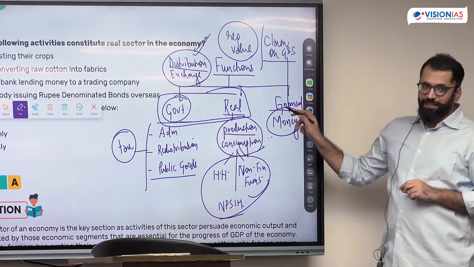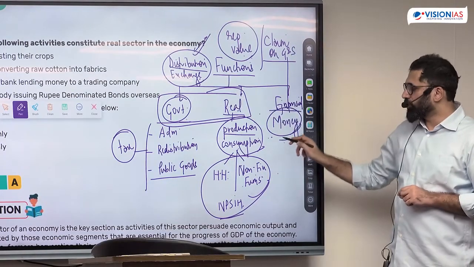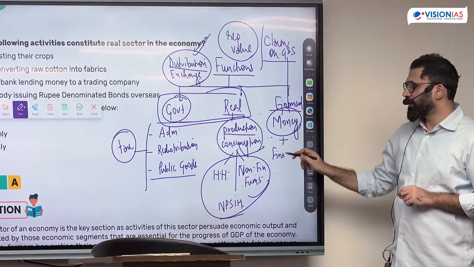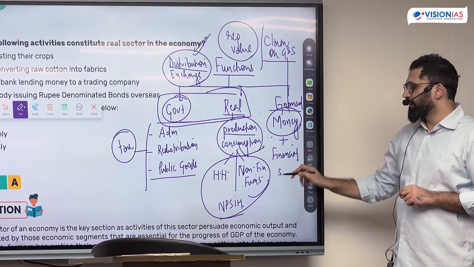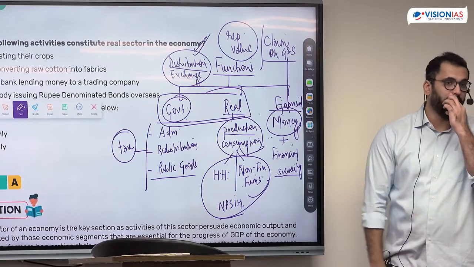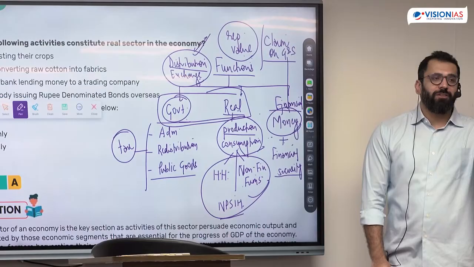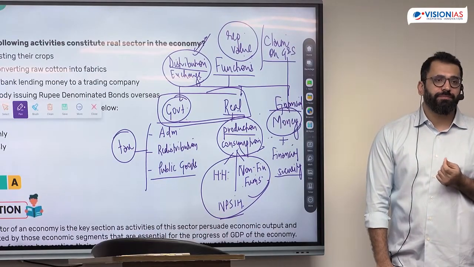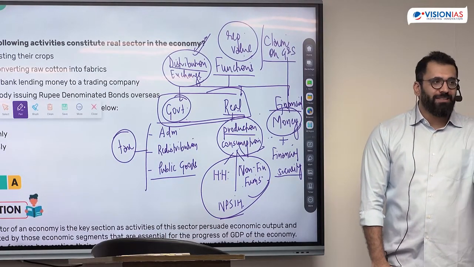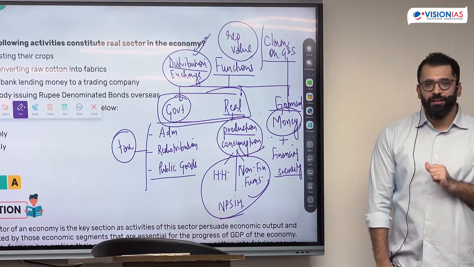So financial sector is something which deals with money, which helps in distribution and exchange. Along with money, it also deals in financial securities. What is a financial security? For example, debt or a bond or a share. What is the meaning of a bond? Bond represents a debt claim from one person to another. What is shares?